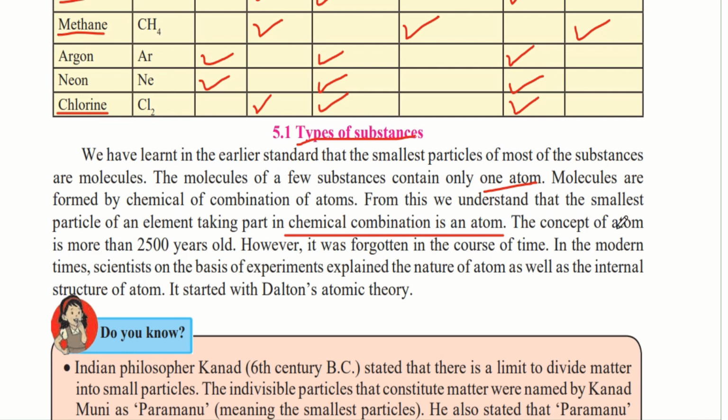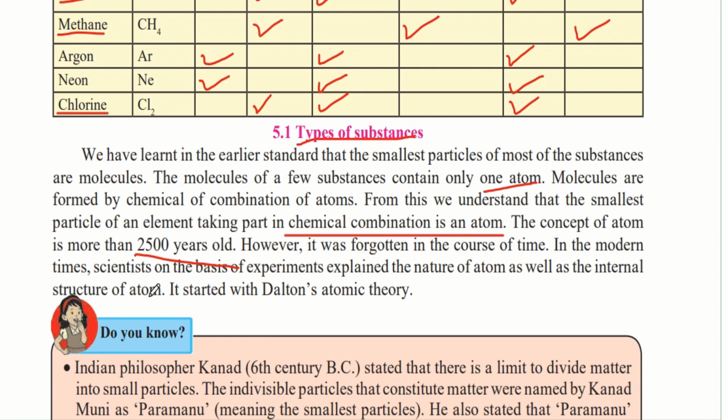The concept of the atom is more than 2500 years old. However, it was forgotten in the course of time. In modern times, scientists, on the basis of experiments, explain the nature of the atom as well as its internal structure. Earlier, when the atom was first explained, it could not be seen because it is very small, and therefore the scientists did not know whether it was true or not and left the concept.